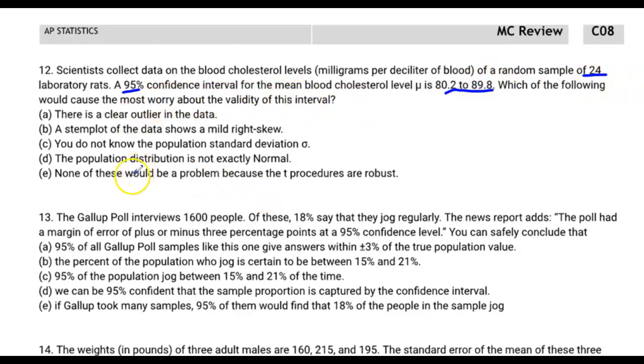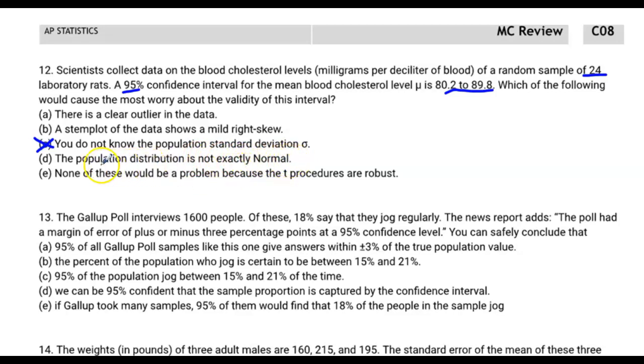Well, let's knock off the ones that are immediately obvious as being wrong. You do not know the population standard deviation sigma. Well, that's okay, because in this case, when we're calculating a confidence interval for means, we're not using Z anyway, we're using T. And T is specifically designed because we don't know the population standard deviation. So that one's okay.